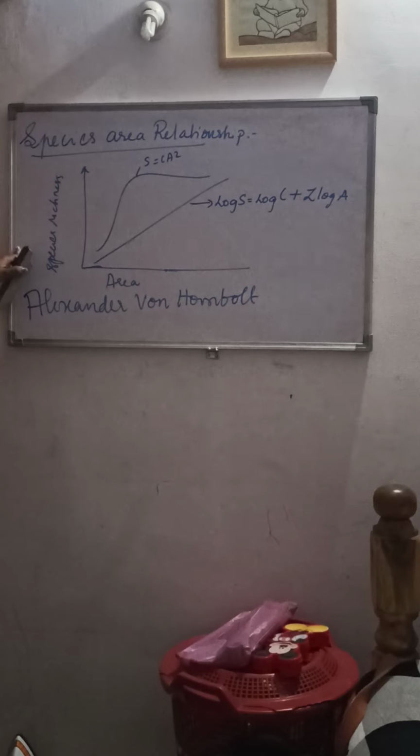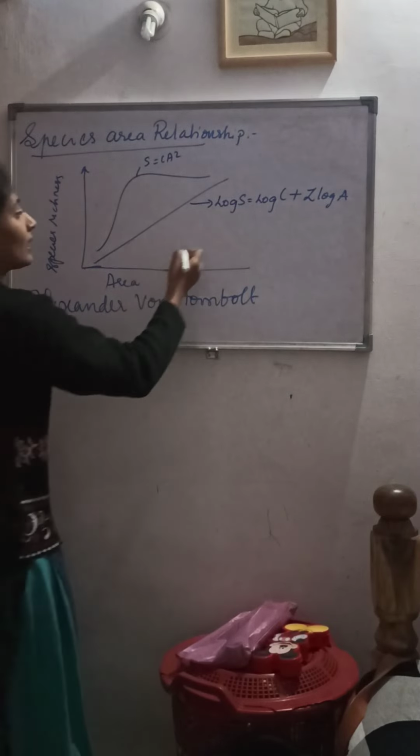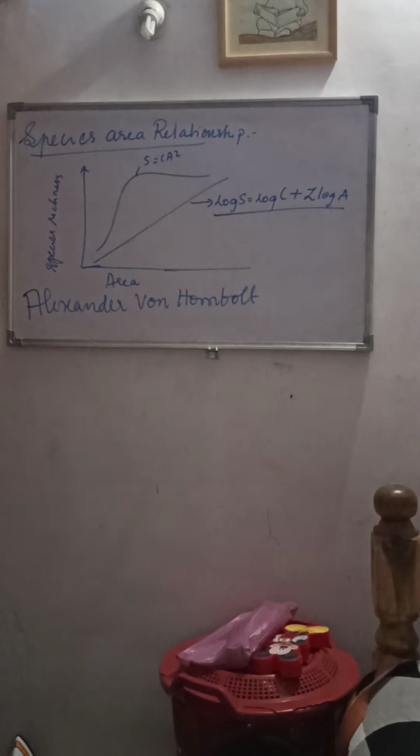The relationship between the species richness and the area for a wide variety of taxa turns out to be a rectangular hyperbola, and it can be calculated by an equation called log S equals log C plus Z log A.